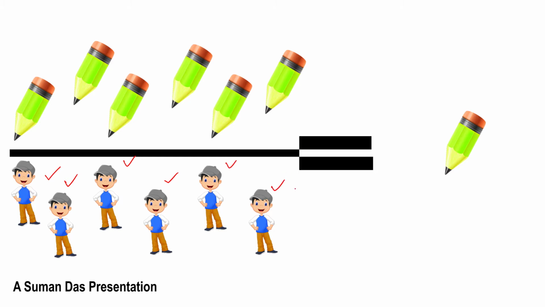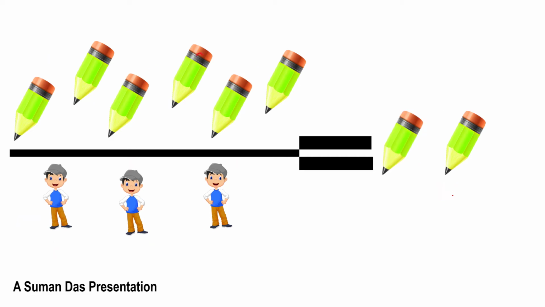What happens? Each and every boy gets only one pencil. Once again, there are 6 pencils and 6 boys. We want to distribute the pencils equally for each and every boy. Then each and every boy gets only one pencil. That is simple math.